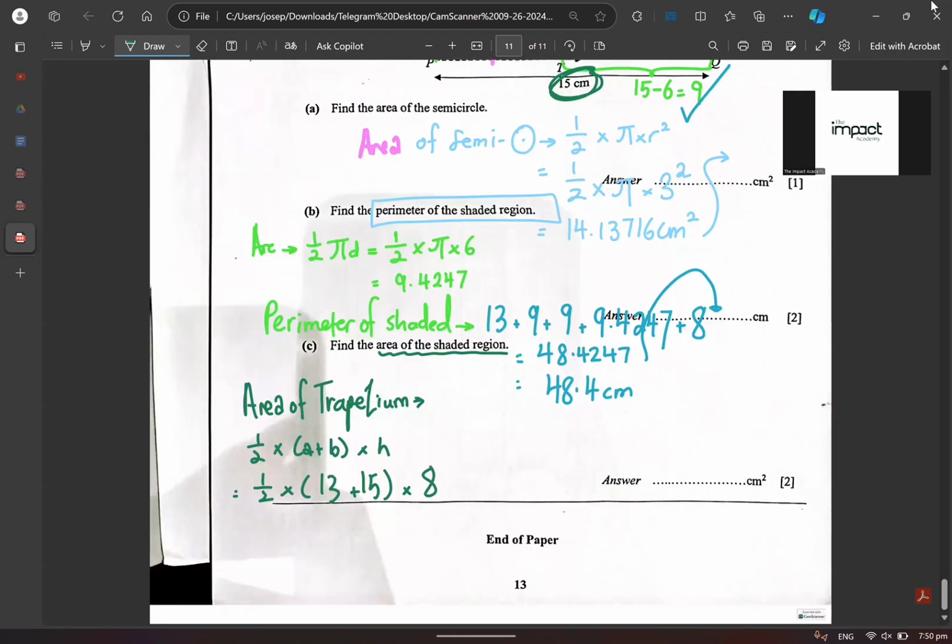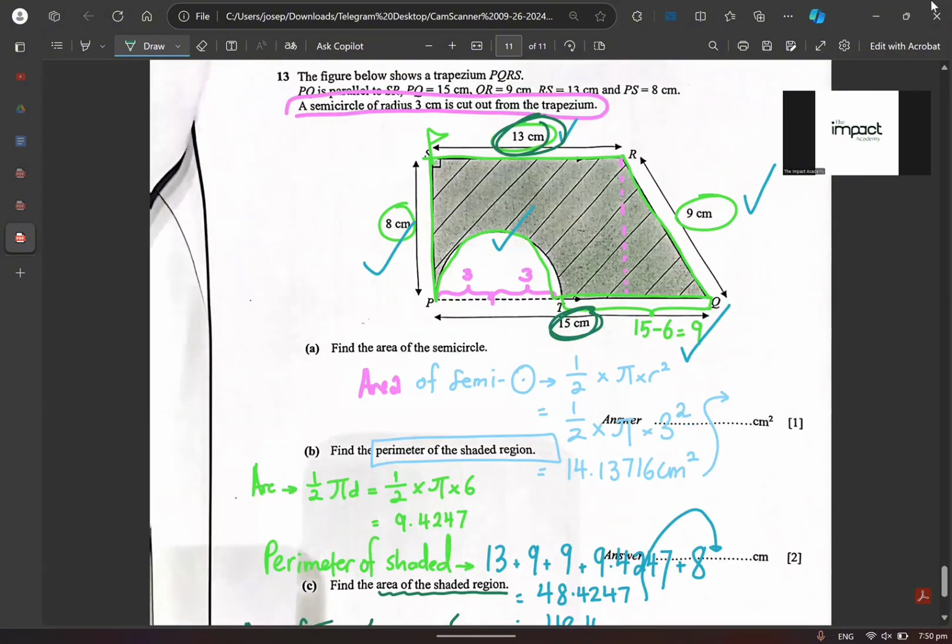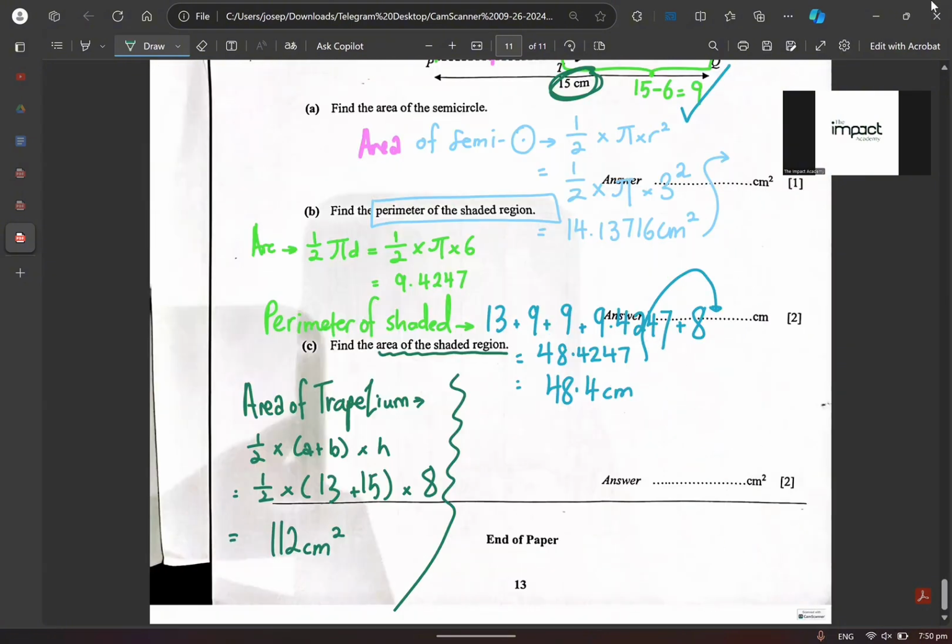Okay, so what I want to do is add this up together. I will get an area of trapezium of 112 centimeters square. But is this my answer? No, this is not my answer. Agree or disagree? Why is this not my answer? Because I have to remember to remove away the semicircle. Correct or not? All right, so area of shaded is actually equal to what? How do I find area of shaded? 112 minus away my initial answer.